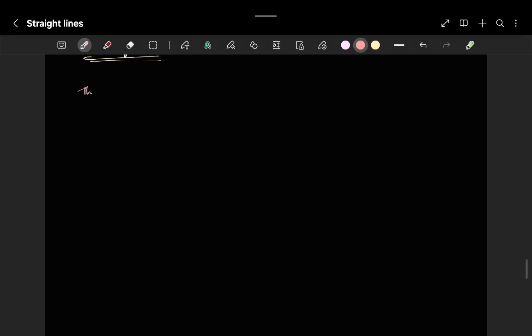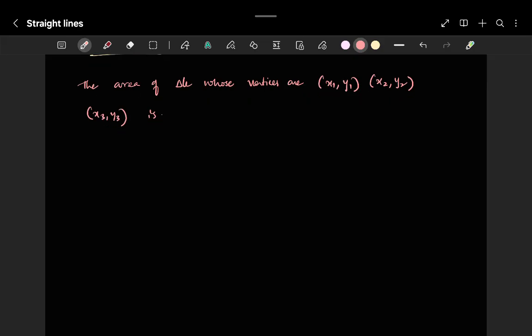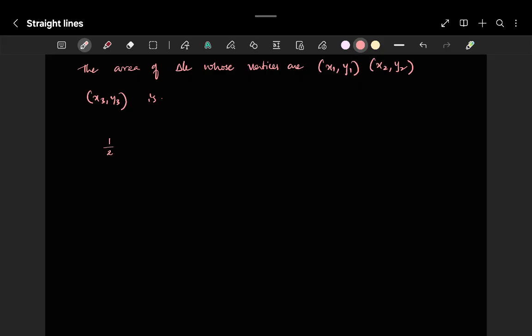Suppose the area of the triangle whose vertices are (x1, y1), (x2, y2), (x3, y3) is given to be as half into mod of x1 into (y2 − y3) plus x2 times (y3 − y1) plus x3 times (y1 − y2).